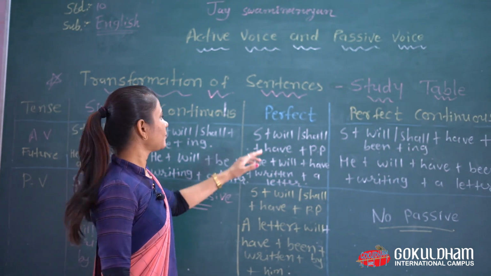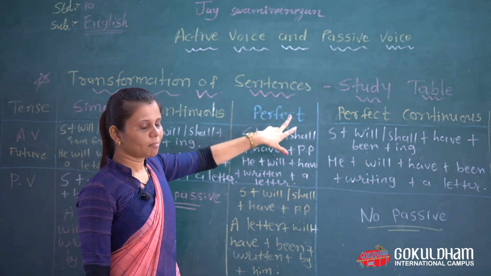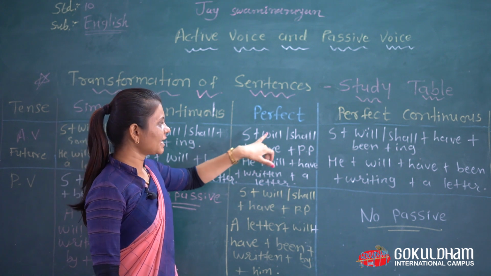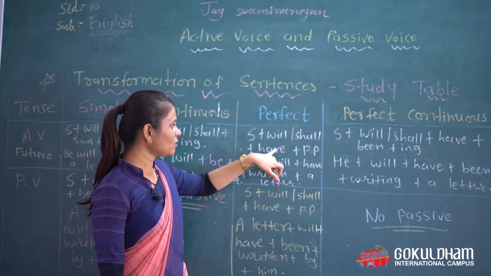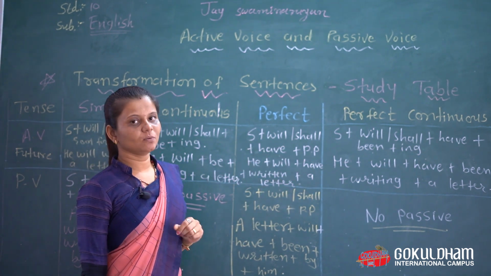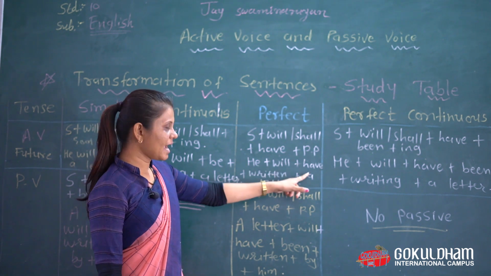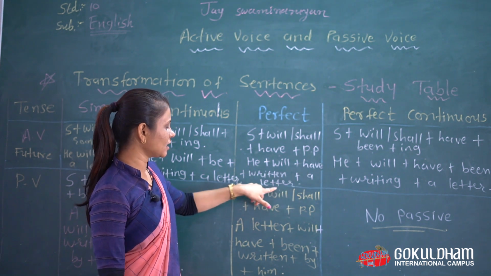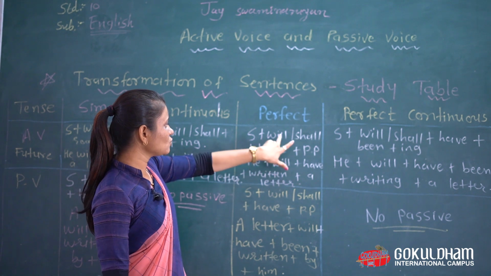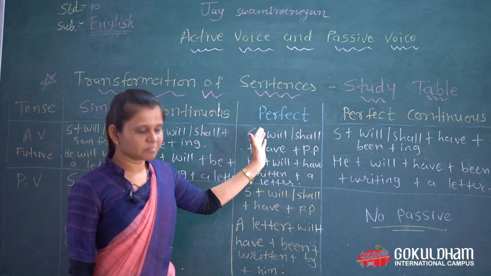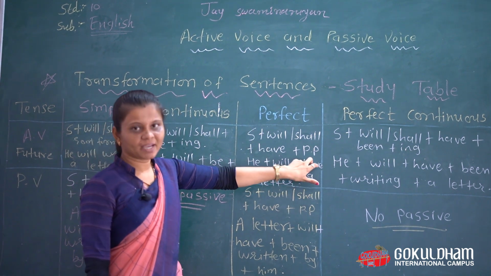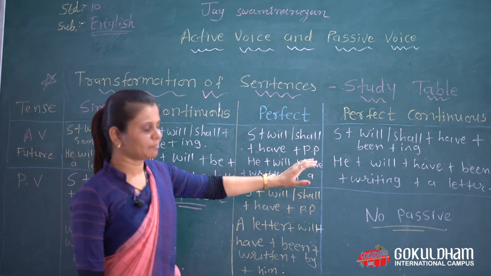Move forward. Perfect tense. Future perfect tense: subject, will, shall, have, past participle form of the verb. He will have written a letter. So will, you can change will or shall according to subject, but have remains as it is. We do not change anything in that place.